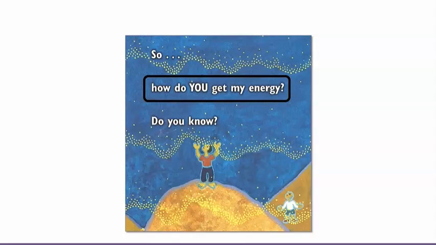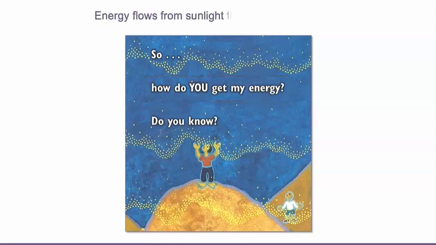Let's think. How does the sun's energy get to us? Well, we know that plants harness energy from sunlight, and we also know that animals get energy by eating plants. Would you say energy flows from sunlight through all living things? This sounds right to me, but I think we need some evidence to back it up. Let's continue reading to find evidence to support this claim.